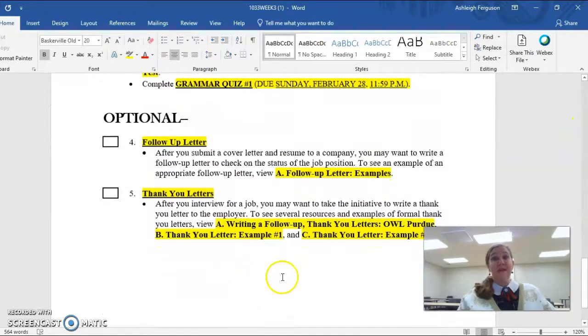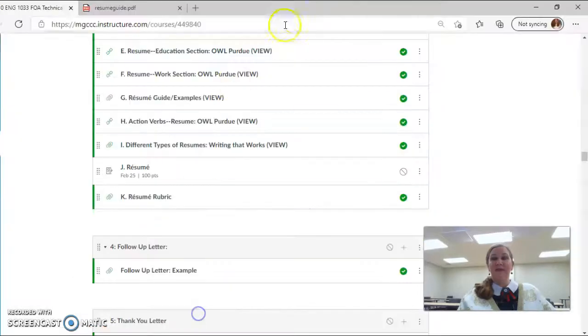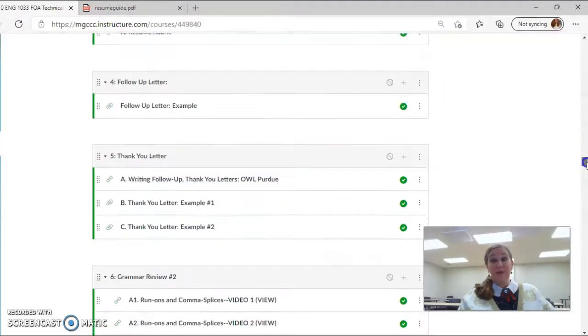If you are applying for a job, you really need to know kind of the etiquette in the professional workplace, what you need to do. You need to know about a follow-up letter and also a thank you letter. So you're going to notice on Canvas here, I have resources. You're not writing a follow-up or thank you letter this week, but I want you to know about them, because if you are applying for a job, you need to be writing these if you really want that job.